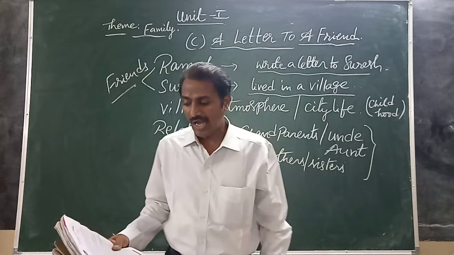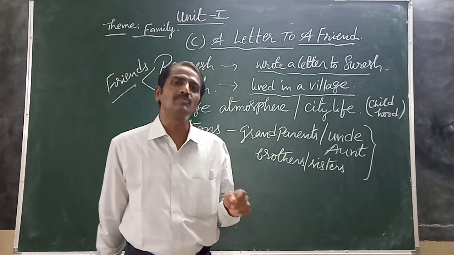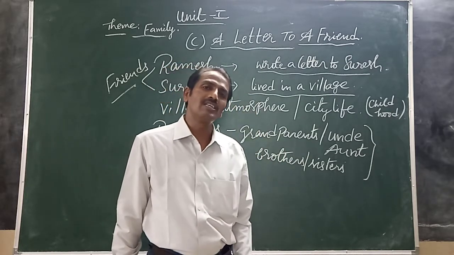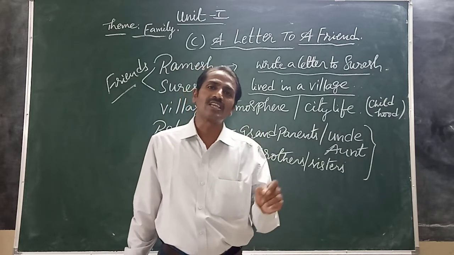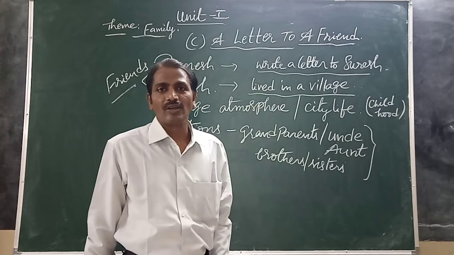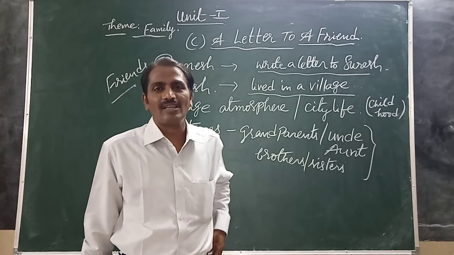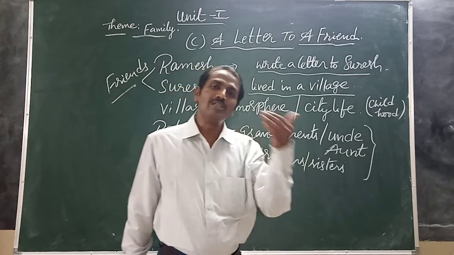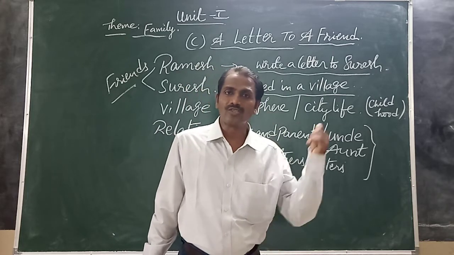Then, "I apologize." Apologize means sorry. So here Ramesh is saying sorry for not meeting his friend Suresh.